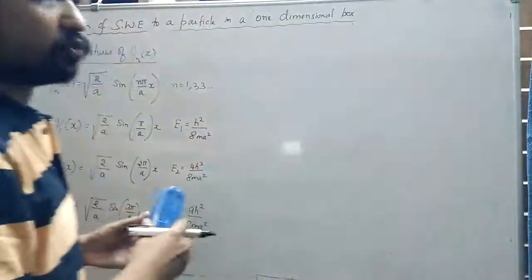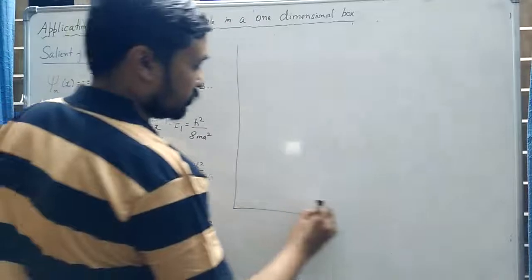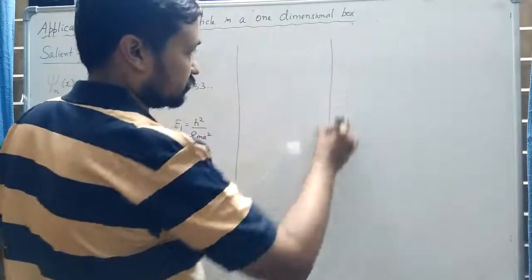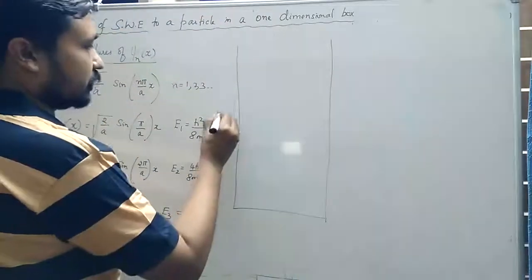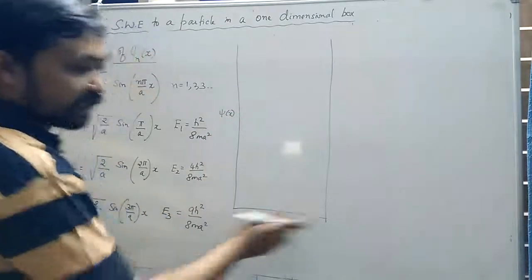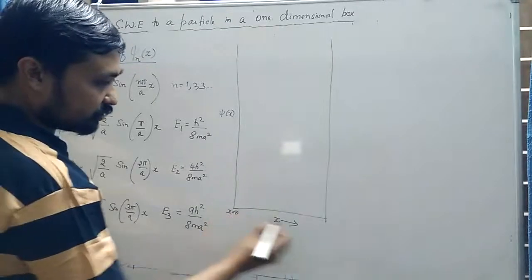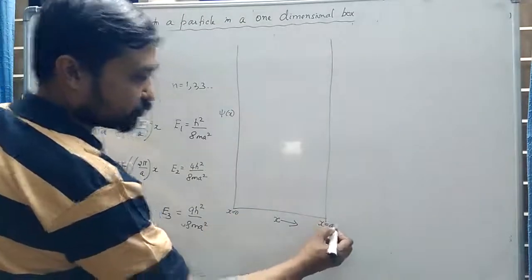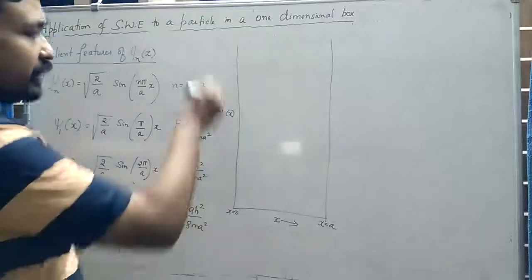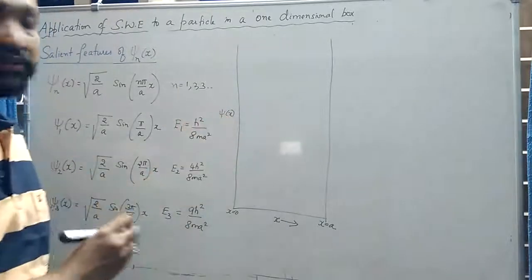So on one side, let me draw a graph of psi of x versus x. Along the x-axis we are taking the position of the particle, which can vary from x equal to 0 to x equal to a, and on the y-axis we are plotting the wave function for different values of n.